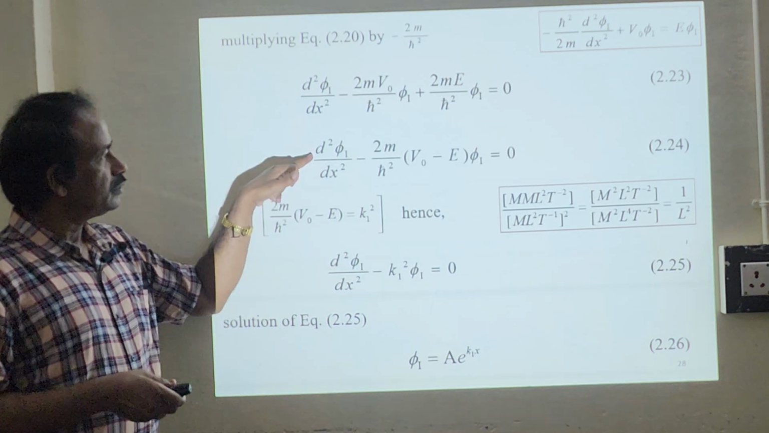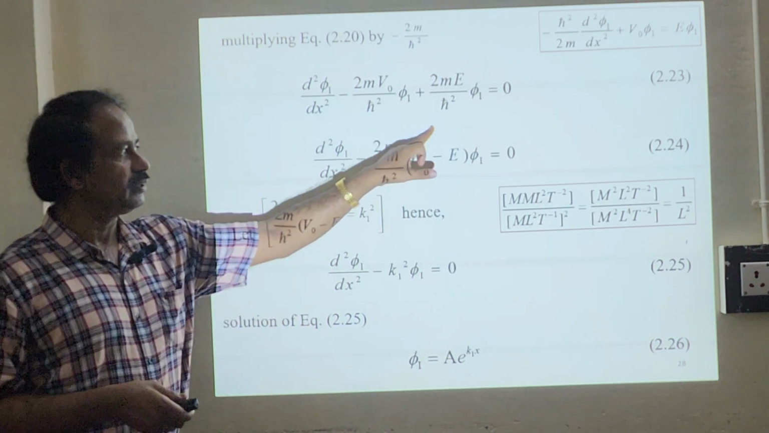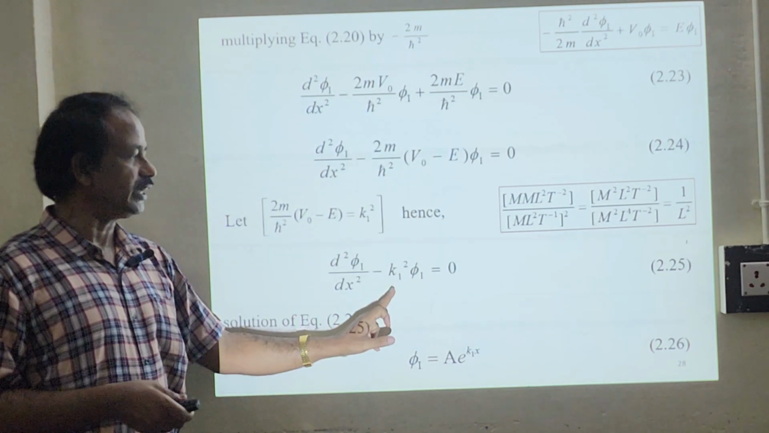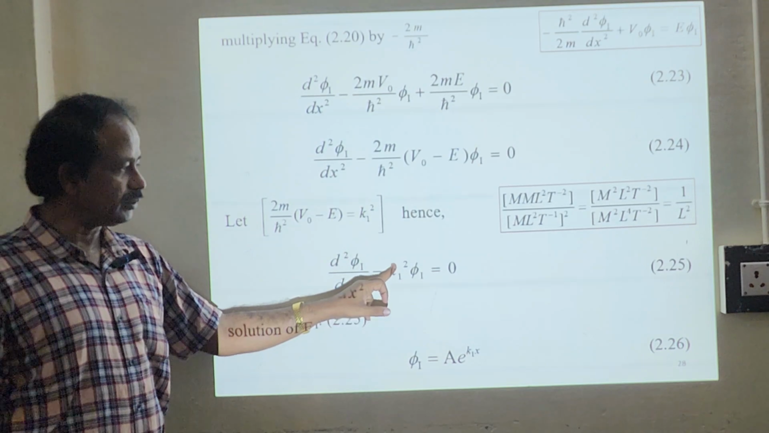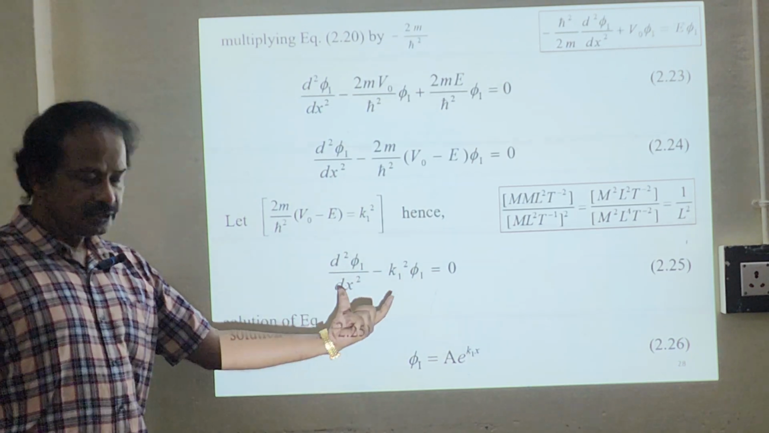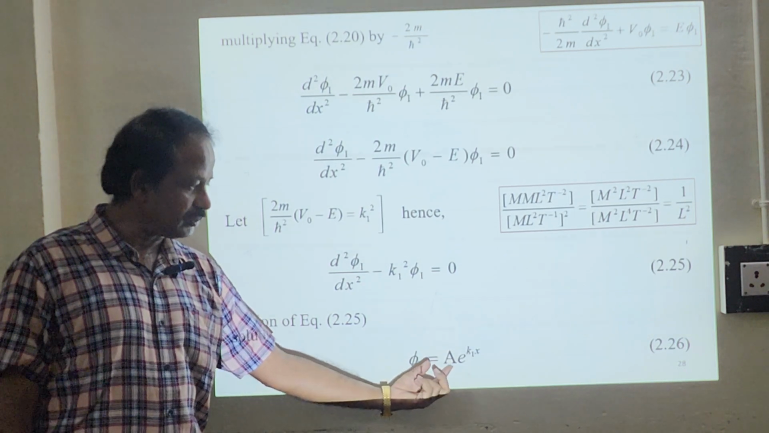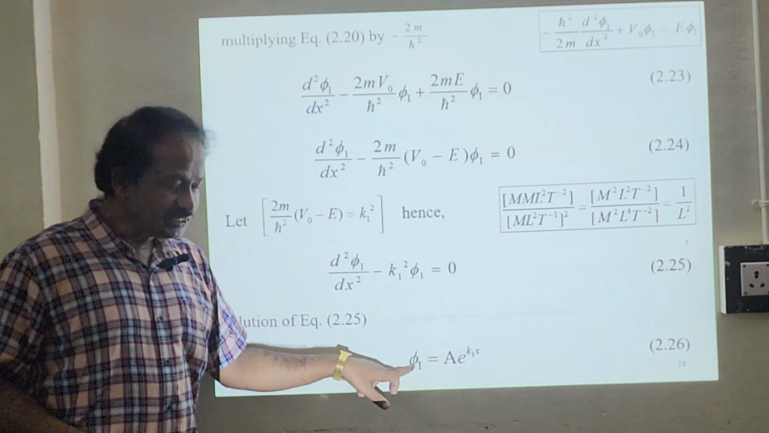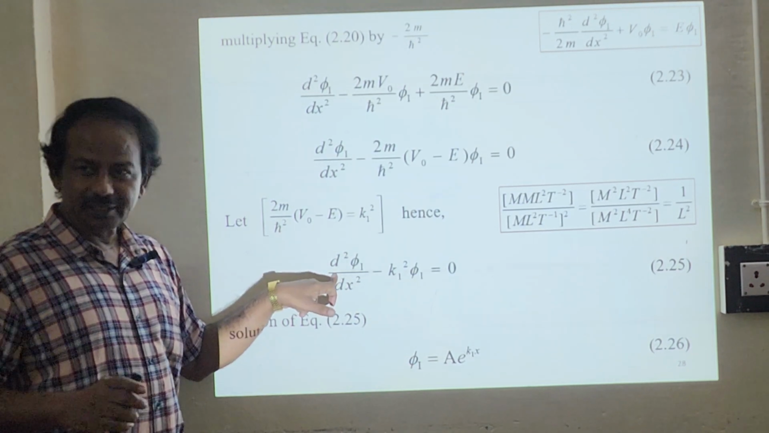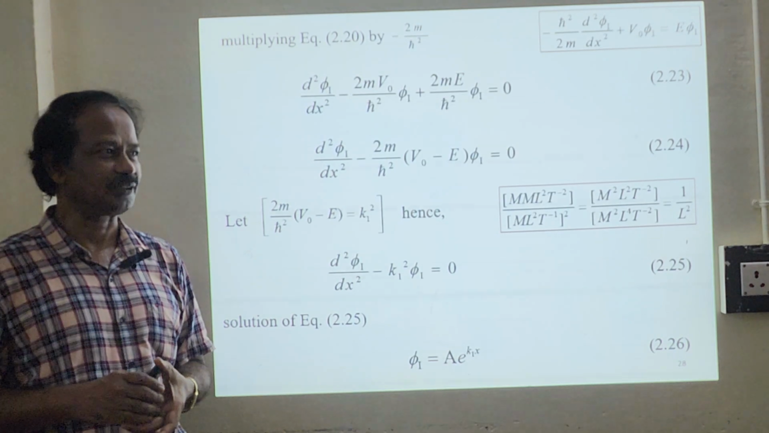So now you can simplify 2.24 into 2.25. Out of this you can write k1 squared. So you have d squared phi1 by dx squared minus k1 squared phi1 equal to 0. Solving this equation, we are going to assume this solution, which is phi1 equal to A e power k1 x. You just differentiate two times and substitute here. This equation will be satisfied.